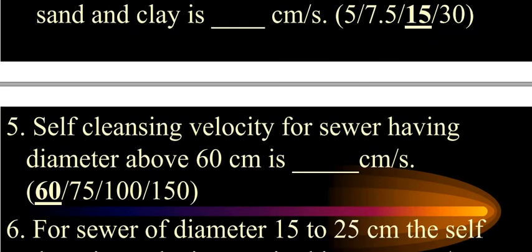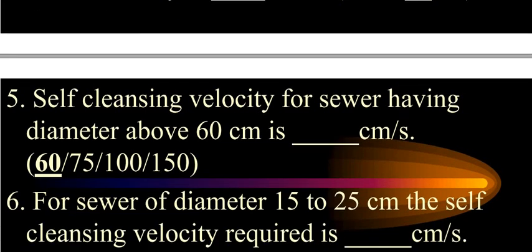Self-cleansing velocity for a sewer having diameter more than 60 centimeter, what should it be? It is 60 centimeter per second. We have seen all these things.